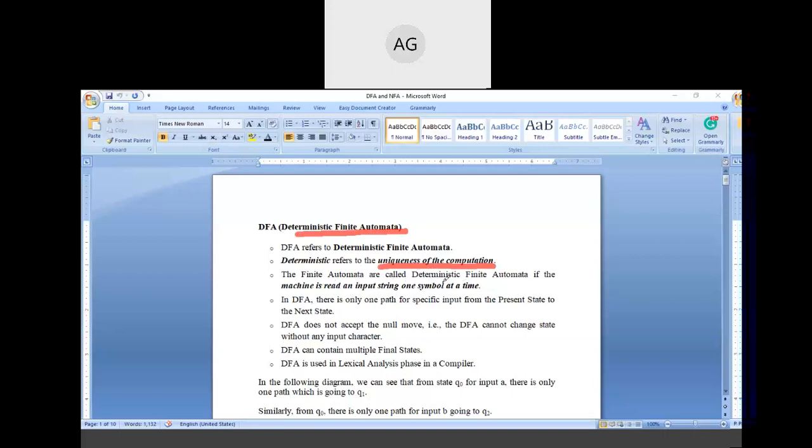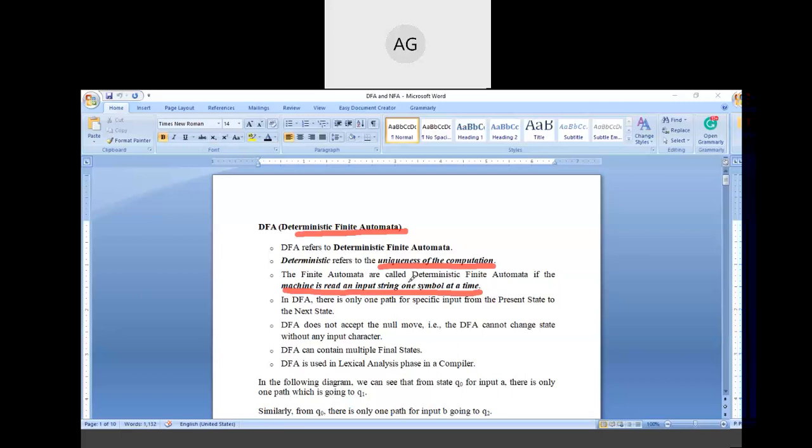It means that the finite automata are called deterministic finite automata if the machine reads an input string one symbol at a time. As all of us know, deterministic means that a specific goal or a specific thing is there.